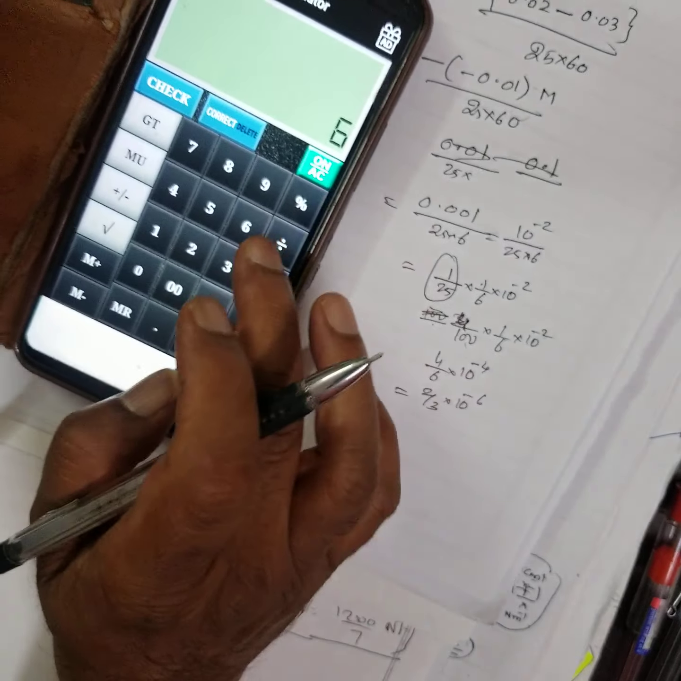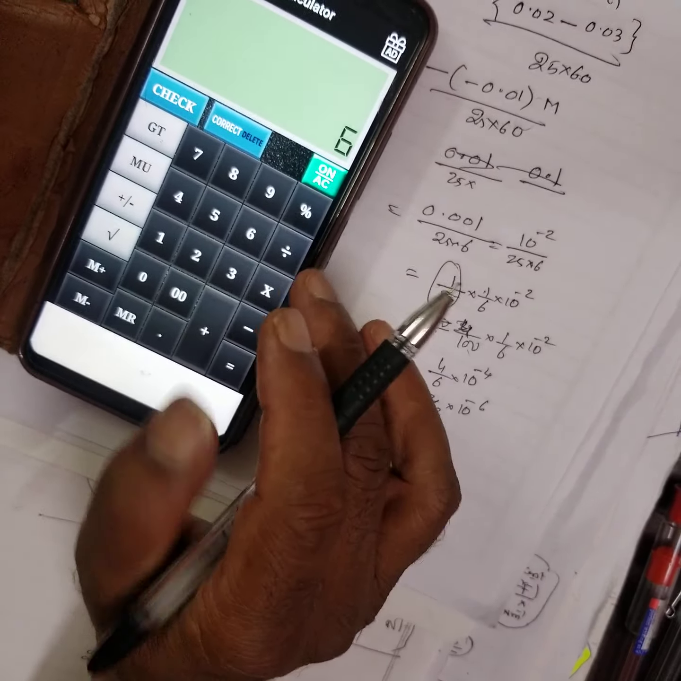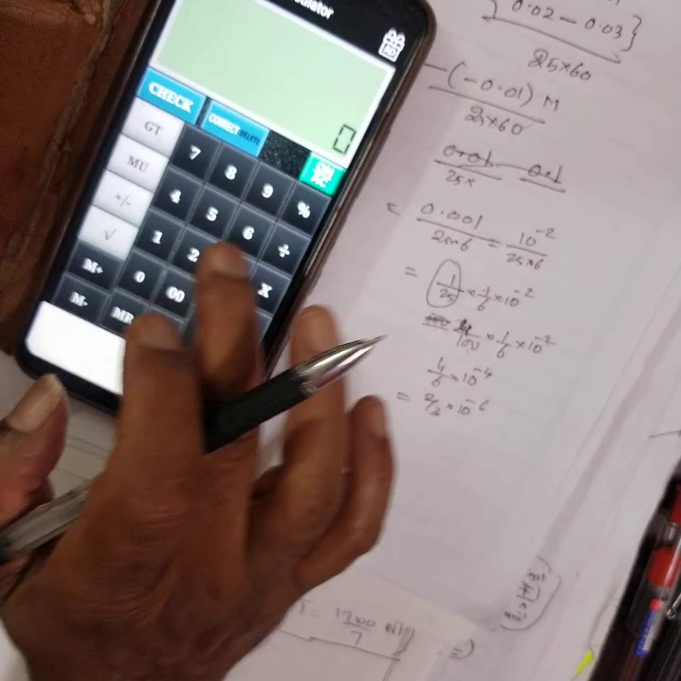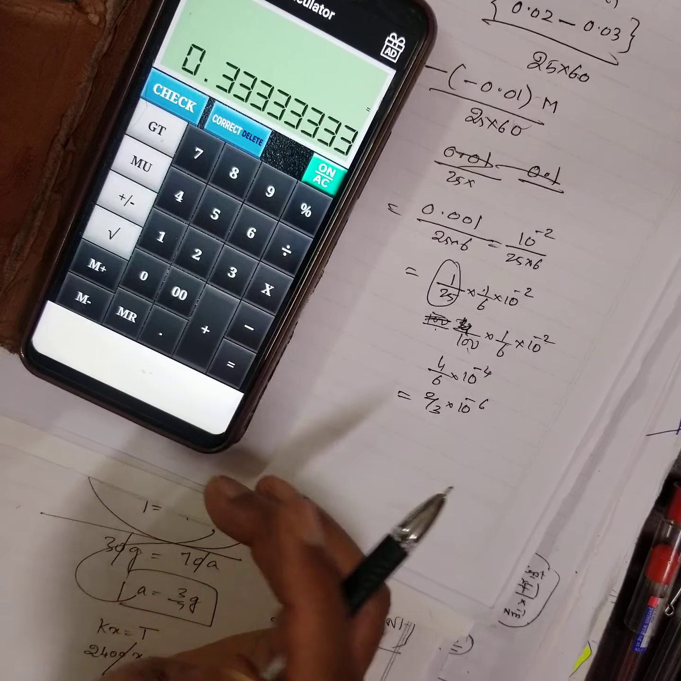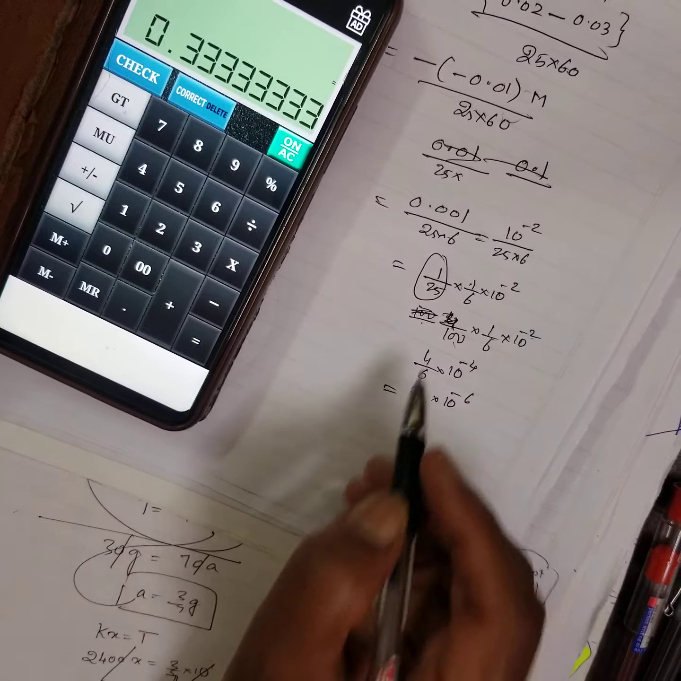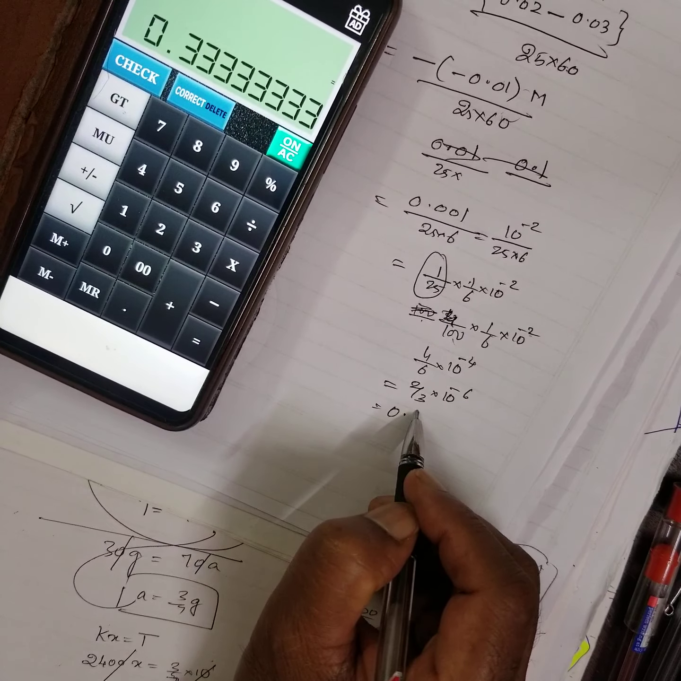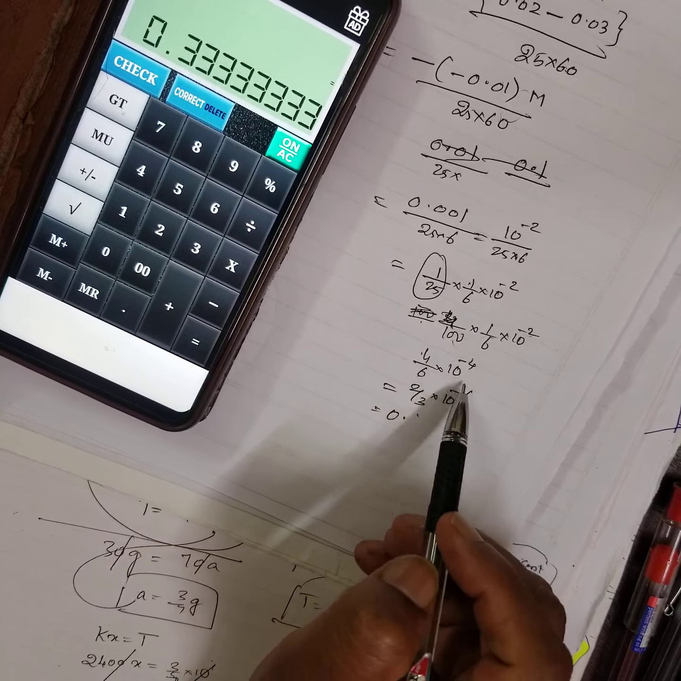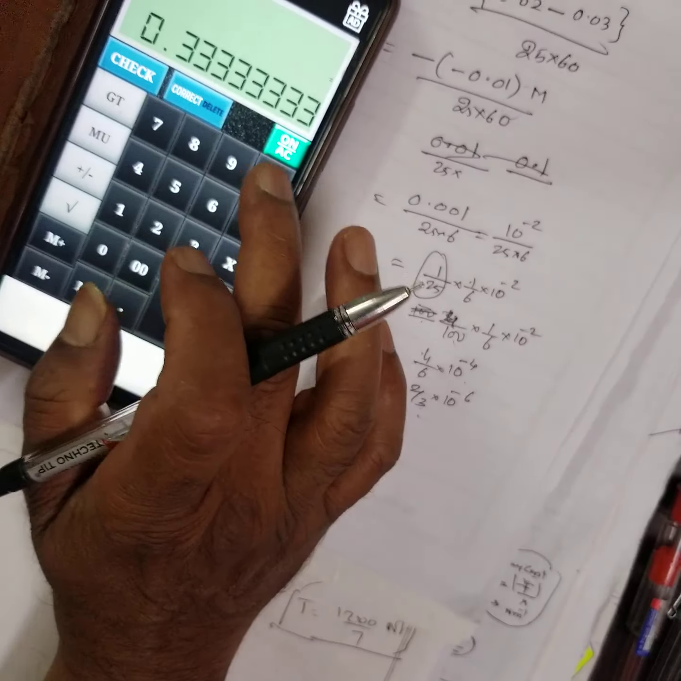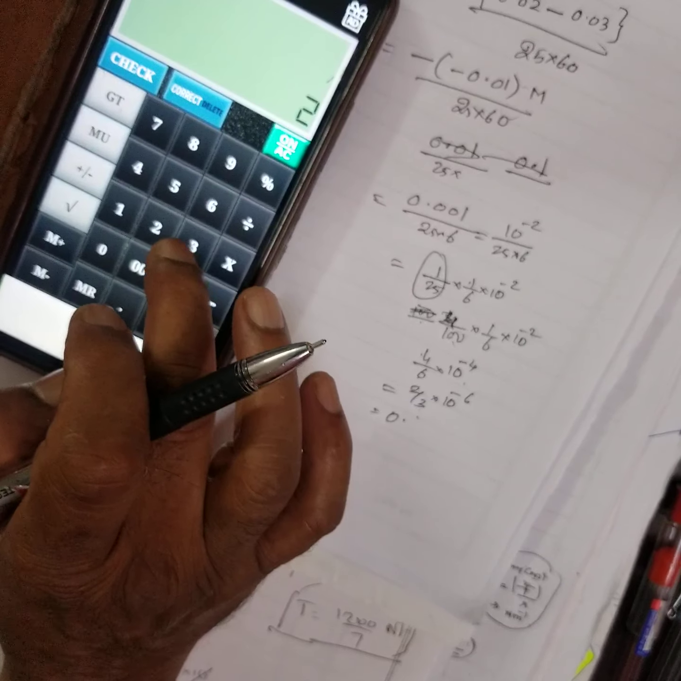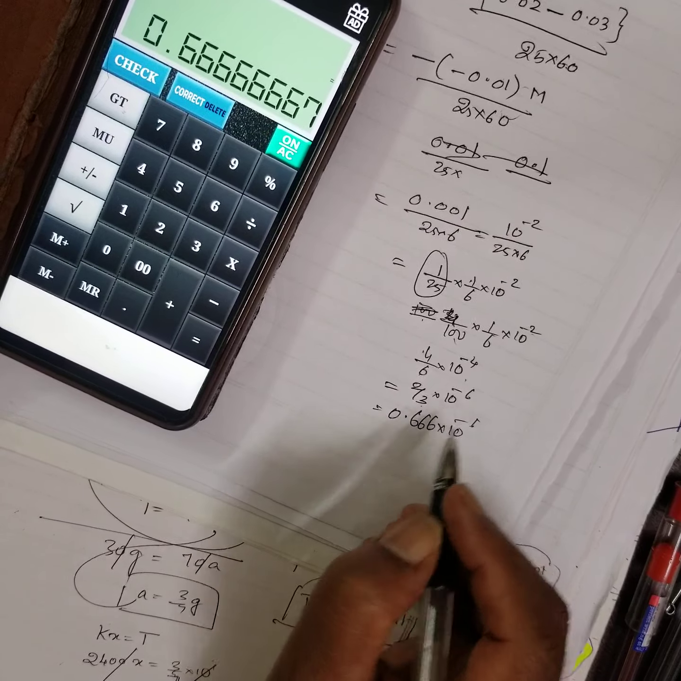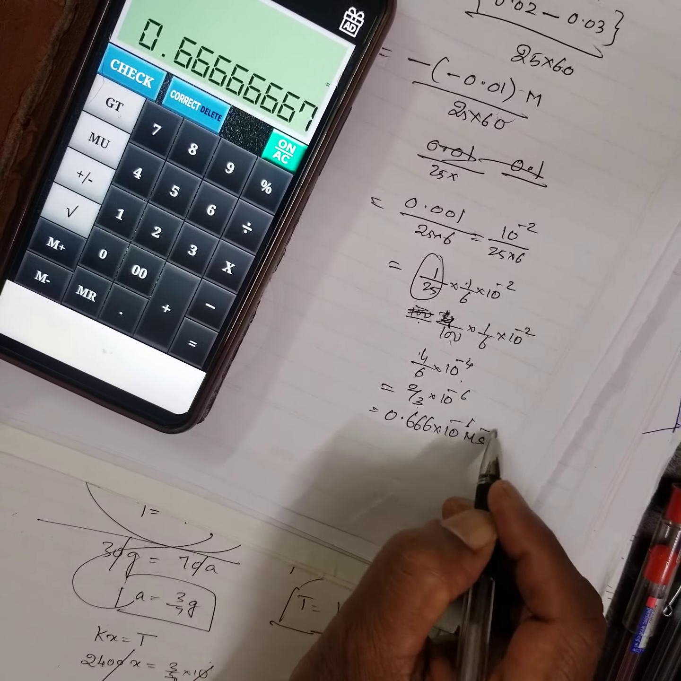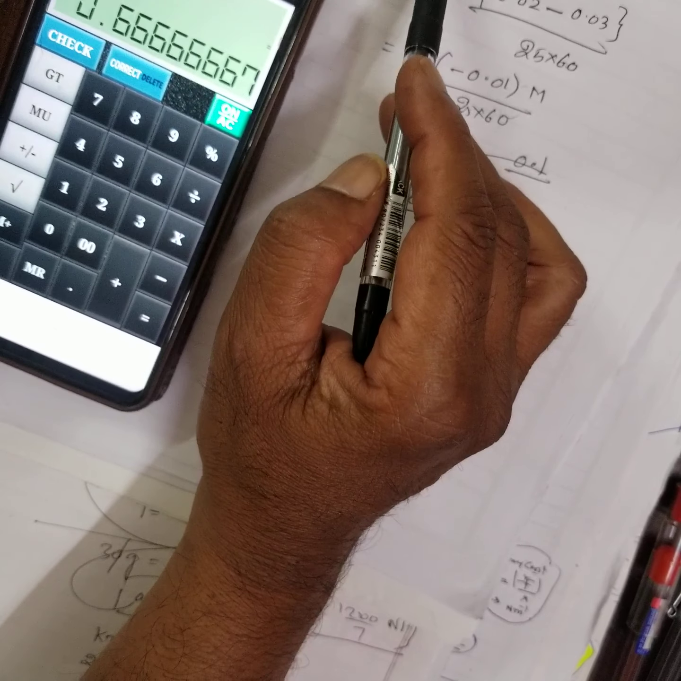Now 2 by 3 division is easy, but anyway, I am using the calculator at present. I am not getting any shortcut. Therefore, 2 divided by 3 is equal to 0.666, into 10 to the power of minus 6, and you can write mole per second.